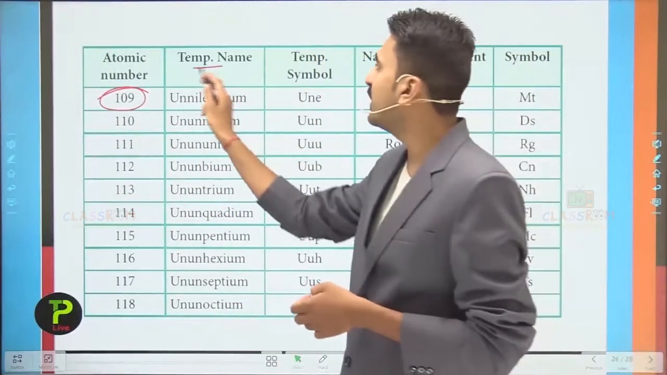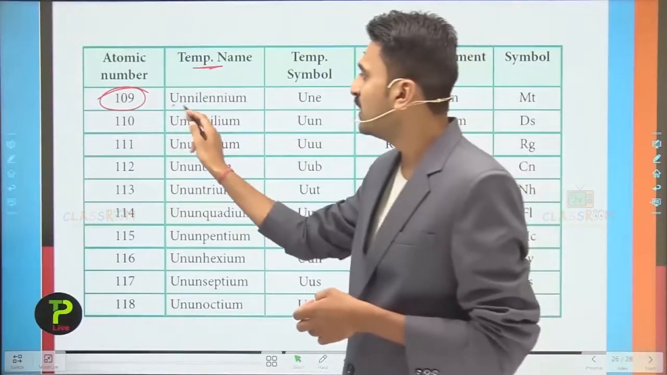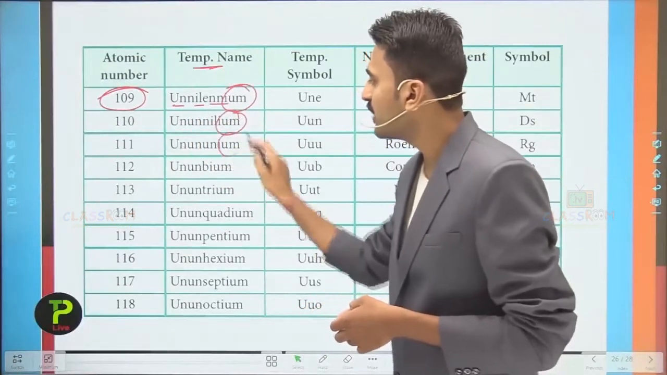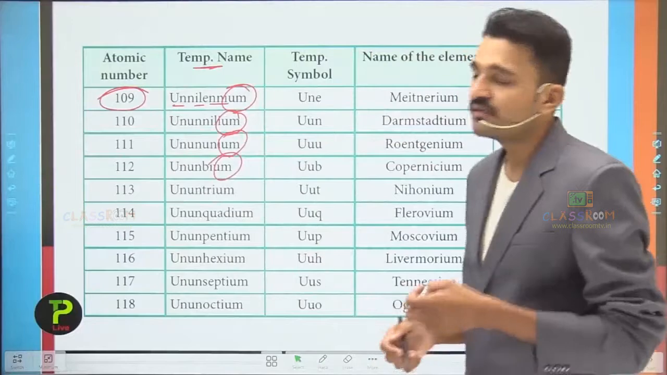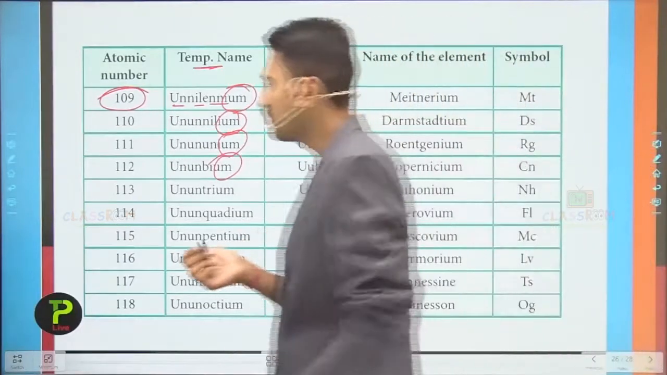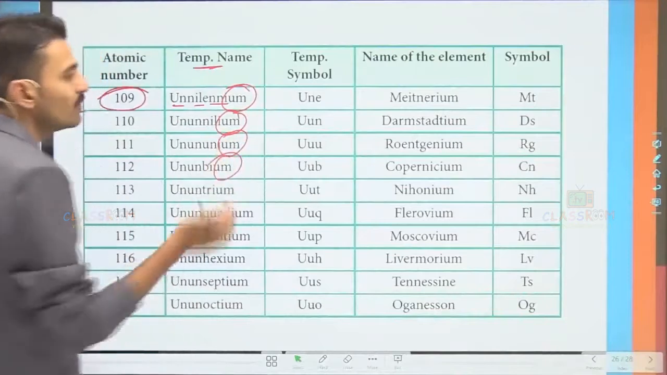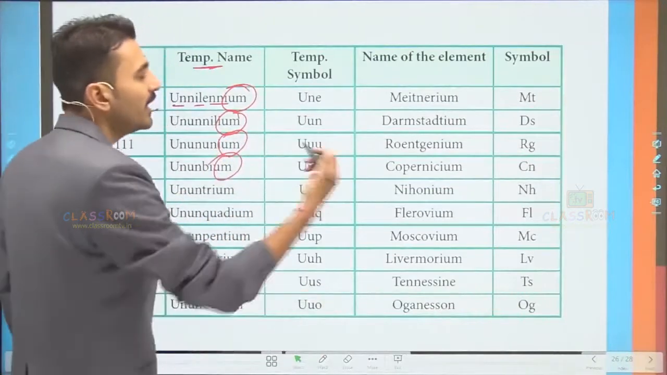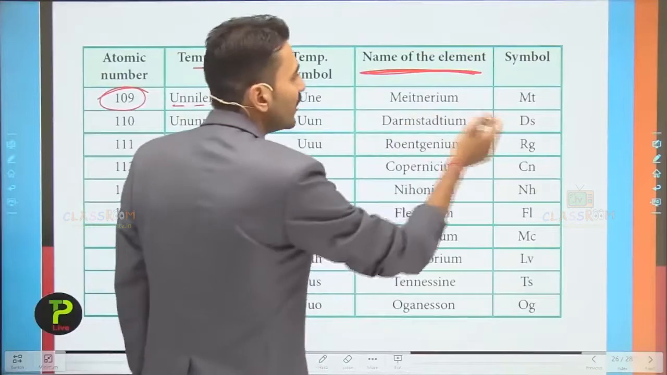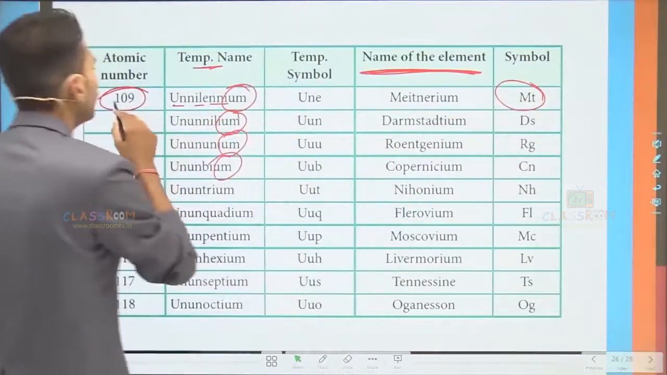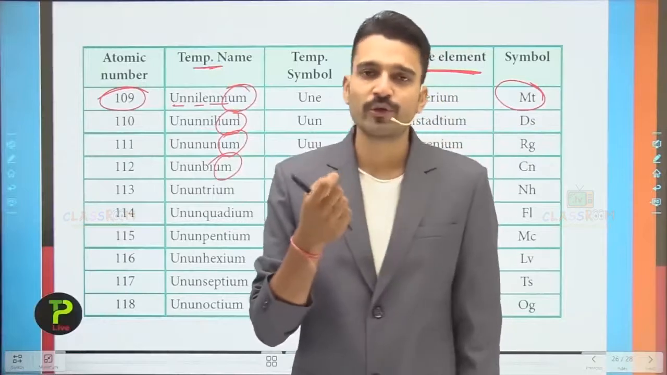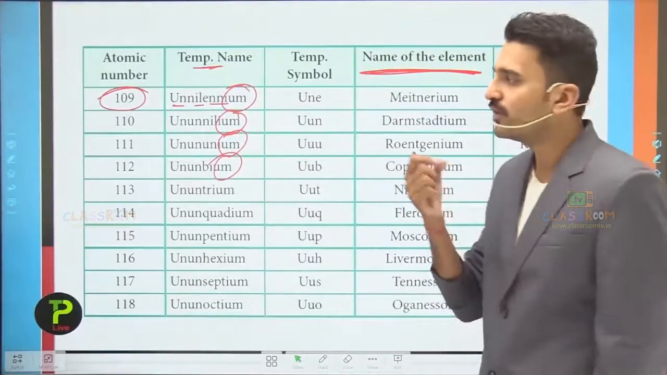This is the temporary name. So its name would be un, nil, and em. So em is written with everything. This is the abbreviation that we have to do, and the rules that we have to follow for writing the names and the symbols for any particular element. Later, when the name of the particular element is given, it is modified, that is mt for element 109. So this is how you need to remember this pattern and write the name of the elements.